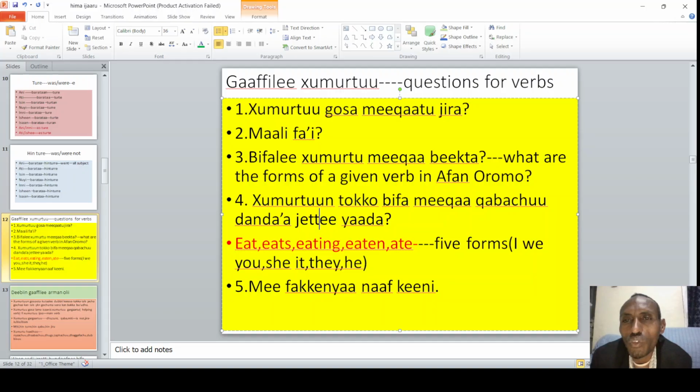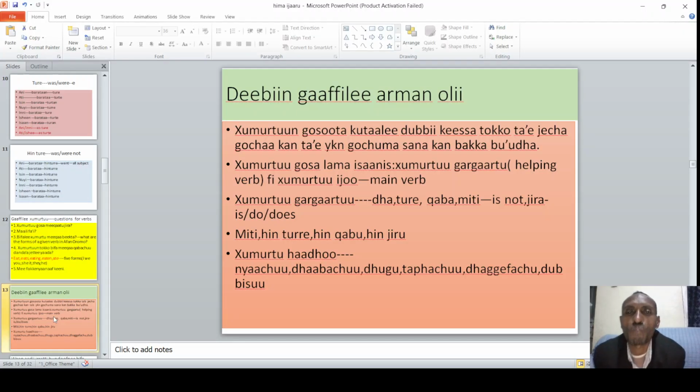The first one is what are verbs? And how many types of verbs are there? What are they? What are the forms of a given verb in Afaan Oromoo? Can you give us example, all right? So after reading these questions, so we are going to temporarily answer this question first.